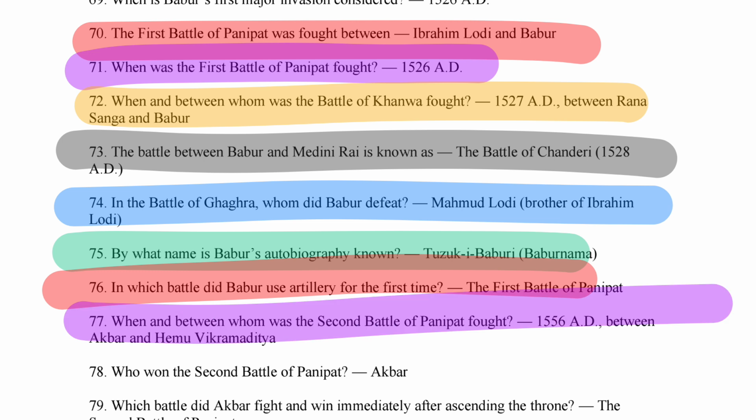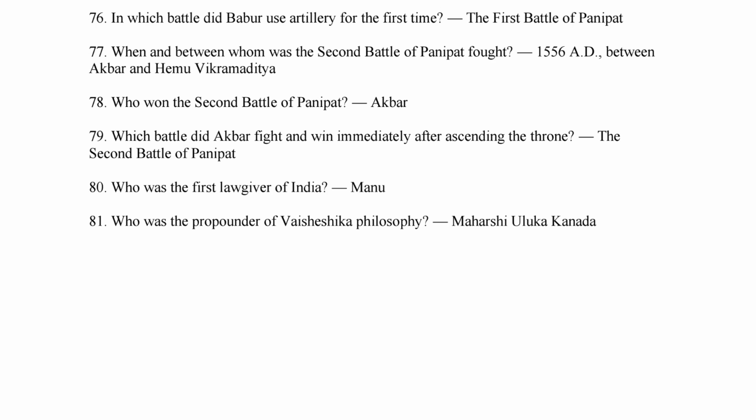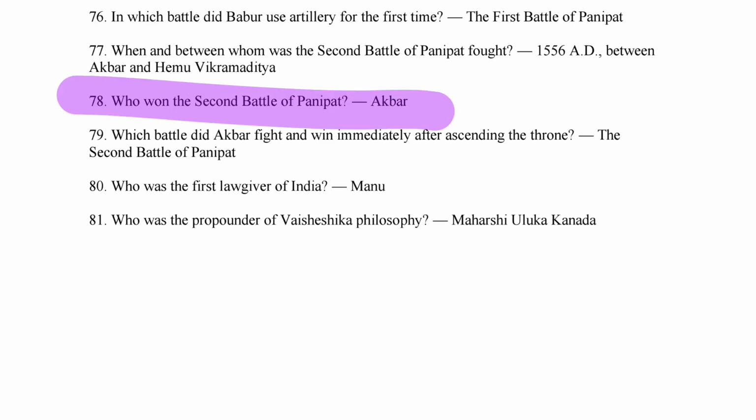When and between whom was the second battle of Panipat fought? 1556 AD, between Akbar and Hemu Vikramaditya. Okay, next question is what? Who won the second battle of Panipat? So it's Akbar. Next is what? Which battle did Akbar fight and win immediately after acceding the throne? So it's the second battle of Panipat.